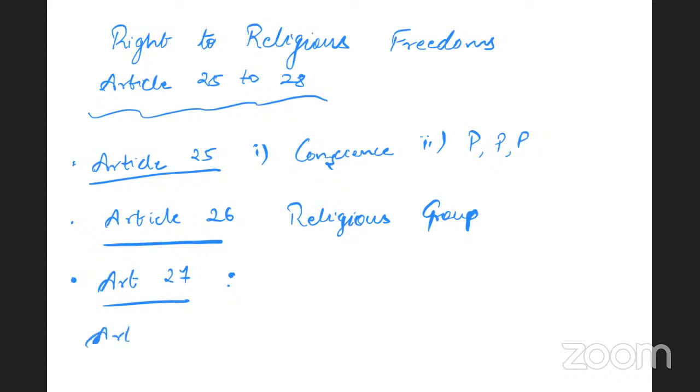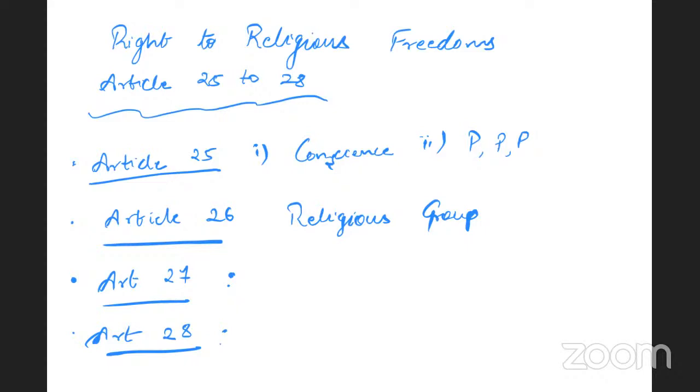Now, let us look at Article 28. This Article 28 is about secularism. Secularism means public education should be free from the influence of religious teachers and teachings, one of the paradigms of secularism. So, this guarantees the right not to attend any religious instruction. No religious instruction shall be provided in any educational institution wholly run by the state.